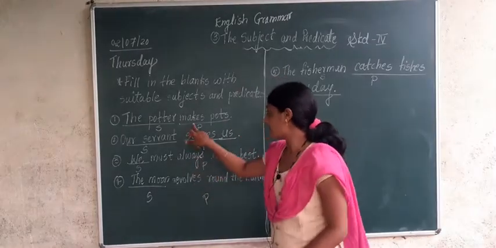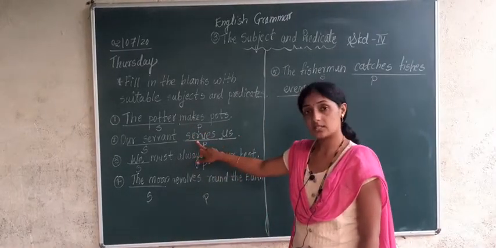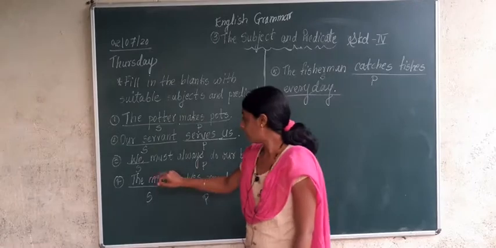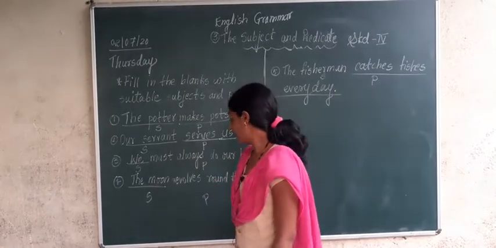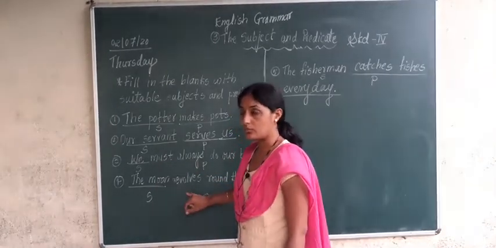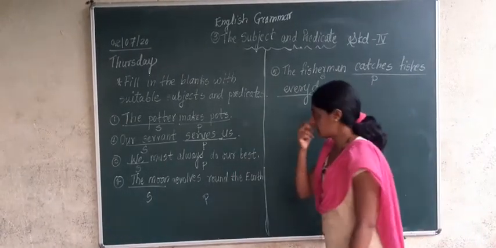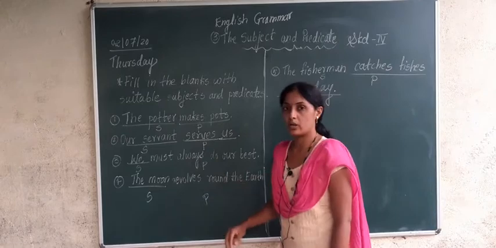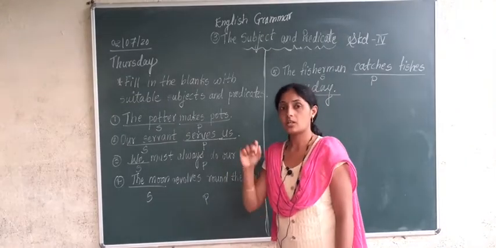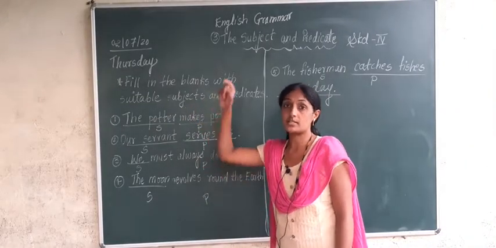Everywhere here verb is there. Makes, make is the verb. Serves is the verb. Okay, must is what? Verb. Revolves is what? Verb. Here catches is what? Verb. Now you will say, ma'am, anything you are telling. Serves is verb or what? Yes. Serve, served, served, serving.